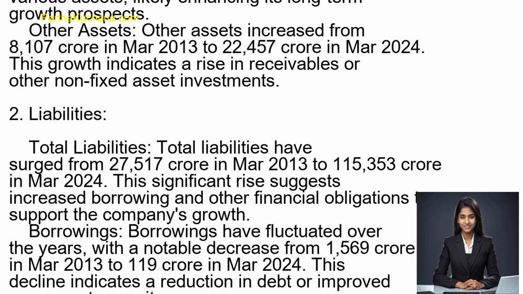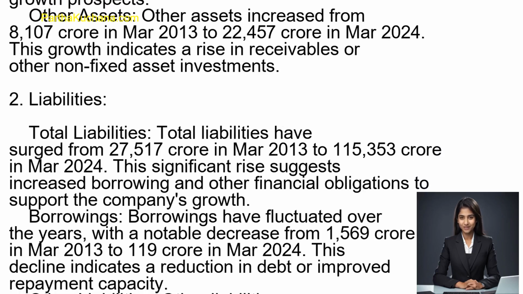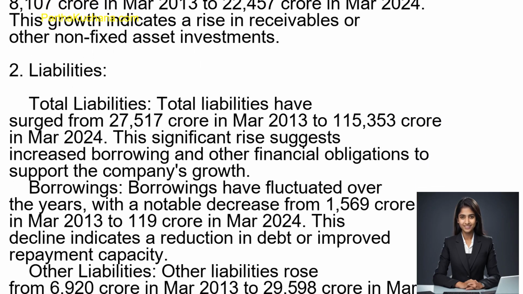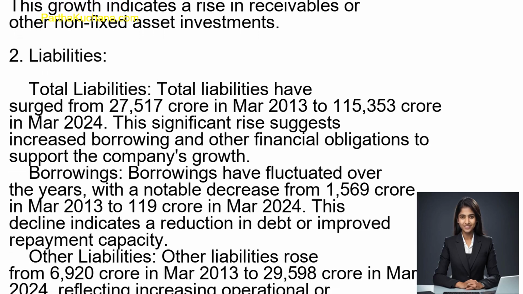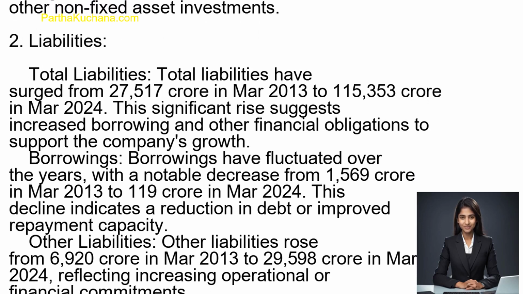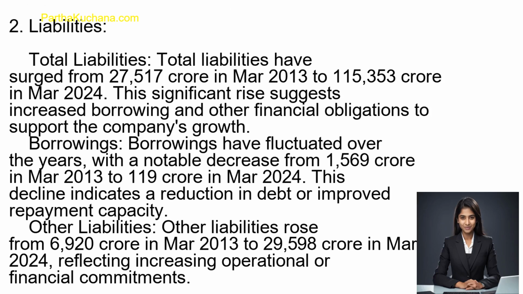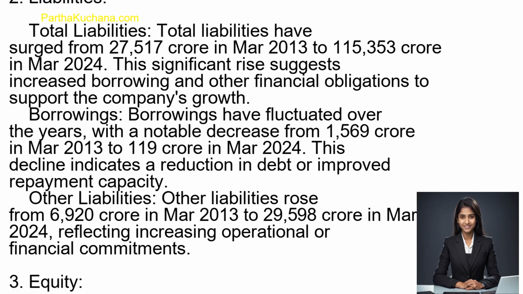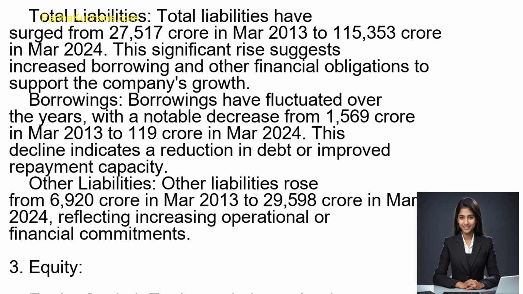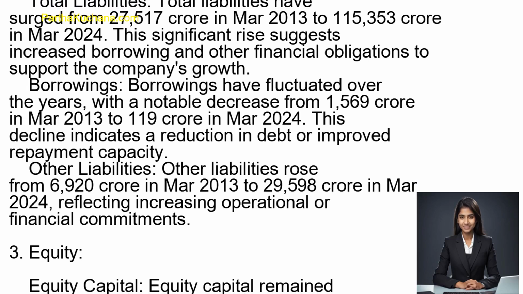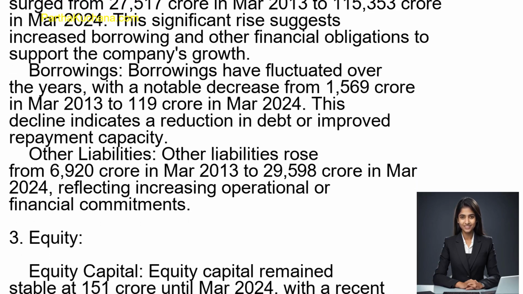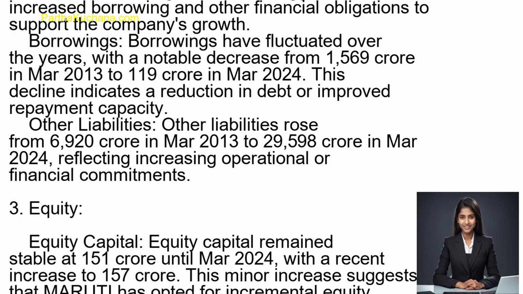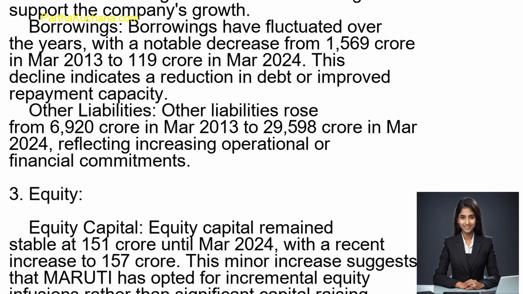Borrowings have fluctuated over the years, with a notable decrease from 1,569 crore rupees in March 2013 to 119 crore rupees in March 2024. This decline indicates a reduction in debt or improved repayment capacity. Other liabilities rose from 6,920 crore rupees in March 2013 to 29,598 crore rupees in March 2024, reflecting increasing operational or financial commitments.